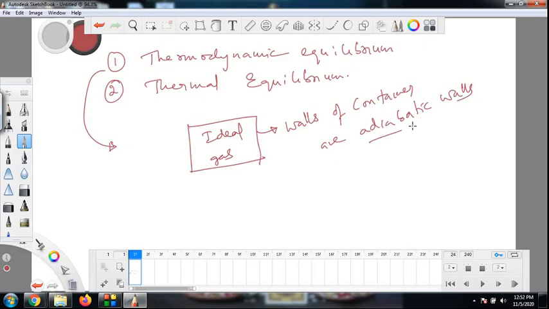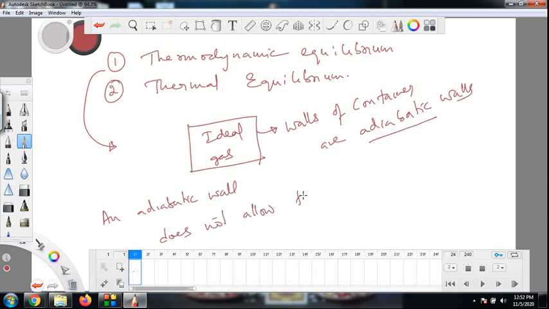What does this term adiabatic mean? An adiabatic wall is one which does not allow energy in the form of heat to be exchanged between the system and the surroundings.